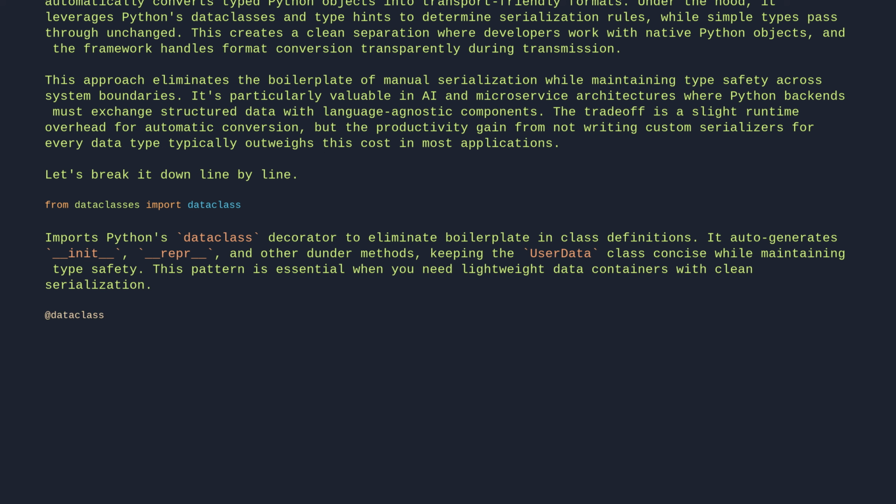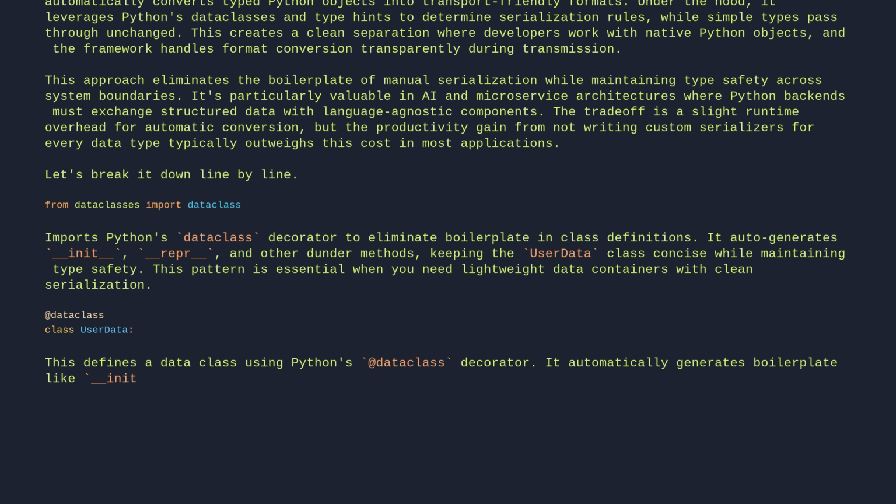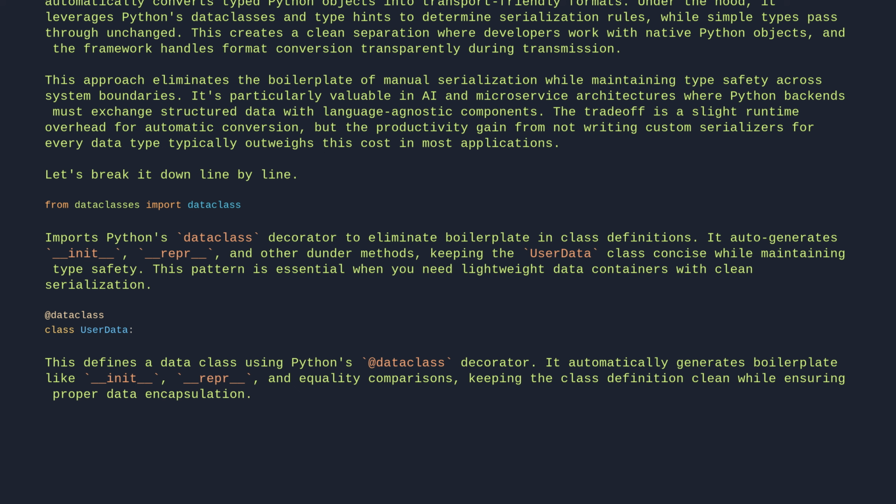@dataclass class UserData. This defines a data class using Python's @dataclass decorator. It automatically generates boilerplate like init, repr, and equality comparisons, keeping the class definition clean while ensuring proper data encapsulation. The pattern is ideal for simple data containers like this UserData model that will be serialized to JSON.